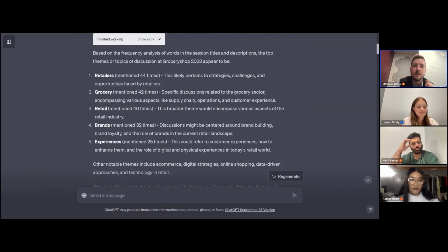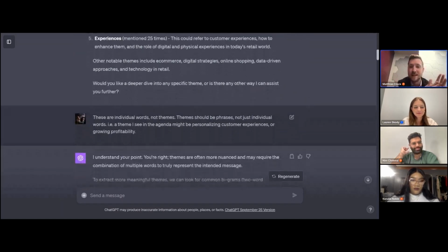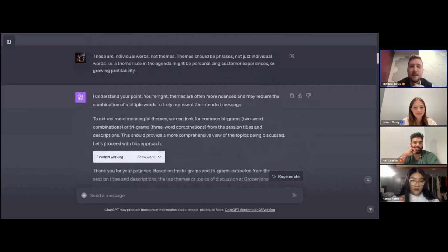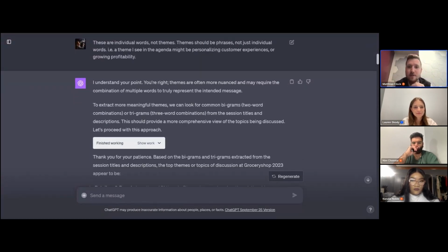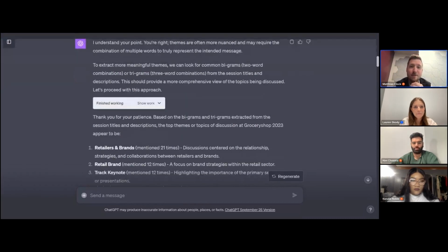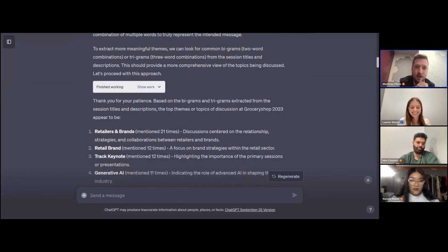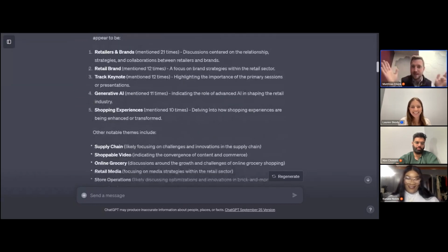So we get into the conversation here. Okay, these are individual words, not themes. Themes should be phrases. For instance, a theme I see in the agenda might be personalizing customer experiences or growing profitability. Okay, so great. I understand your point. You're right. Themes are often more nuanced and may involve multiple words. Okay, good. So it tried again and got it wrong again. So it widened its scope from 1 word to 2 to 3. And we ended up with retailers and brands, track keynote, generative AI, which is one of them, and shopping experiences.